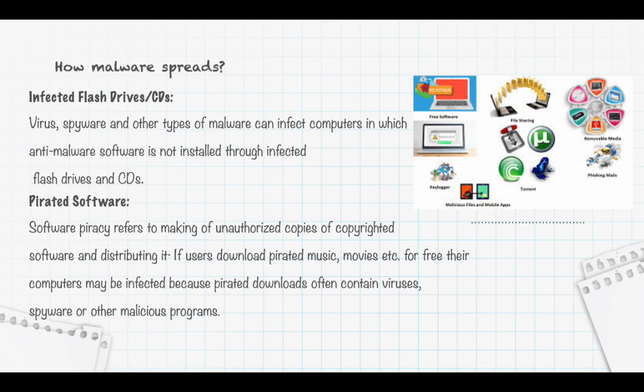The second one is pirated software. Pirated software means making illegal copies of software and distributing it among different people. Virus can spread if the user installs pirated software that contains virus. A variety of pirated software is available in CDs and from internet also. Some companies intentionally add virus in their software because when the user uses this software without purchasing license, the virus will automatically activate it.